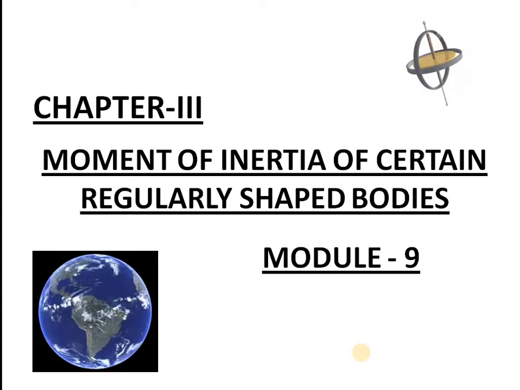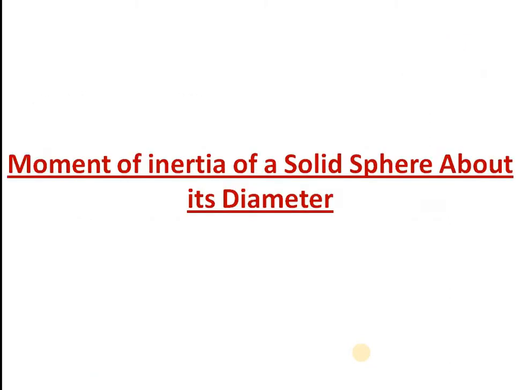But here the focus will be to measure the moment of inertia of a solid sphere. We can calculate for both the solid sphere and the hollow sphere, but we will focus here on the solid sphere. A solid sphere and a hollow sphere differ in that the bulk of the solid sphere is also filled with matter, whereas in a hollow sphere the bulk is not filled with matter; it is free of material.